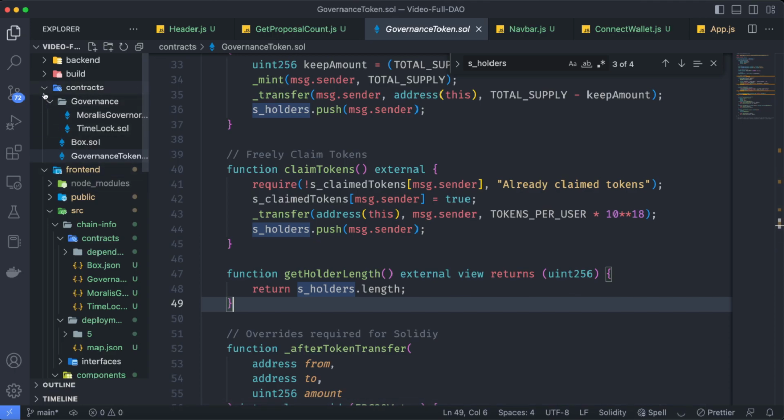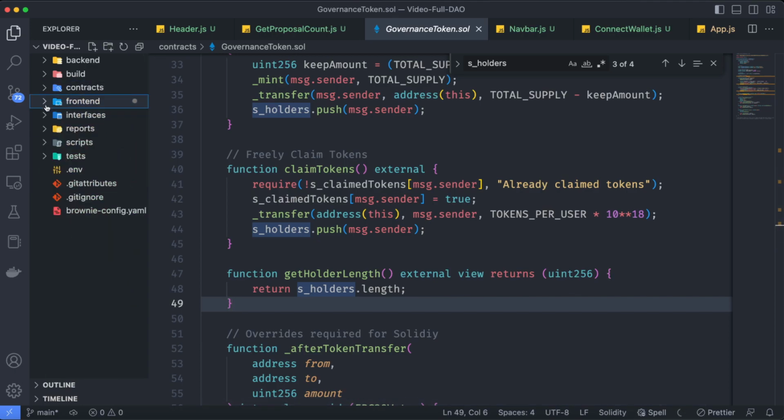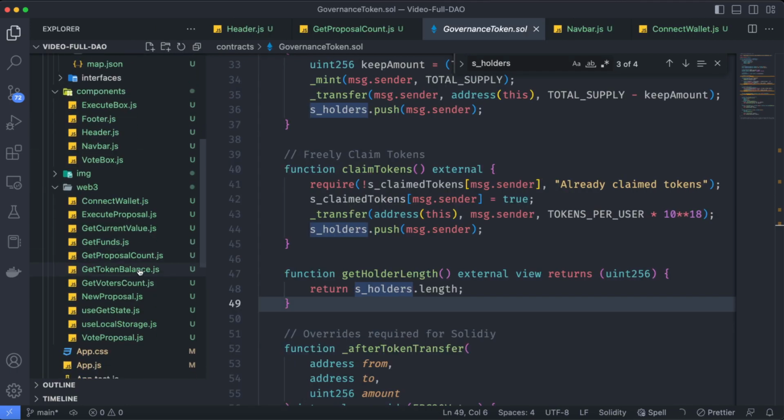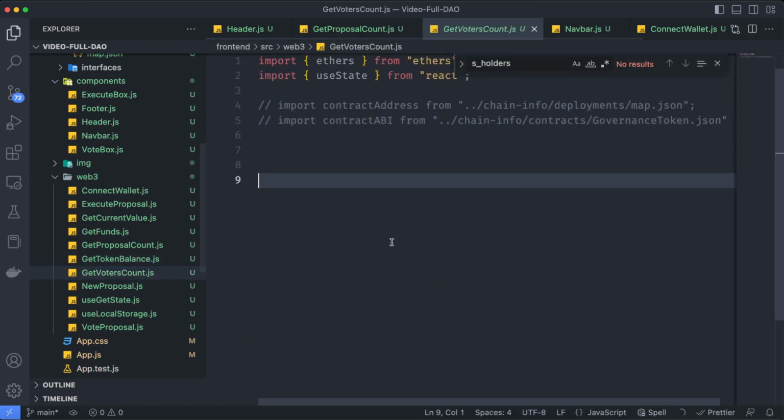I'm going to go faster this time because we are just doing almost exactly the same, but just changing the contract address we are interacting with. We have another file called get voters count, which is going to return that information exactly. And actually, I'm just going to fill up all that information really fast with a simple copy and paste from what I already have here.